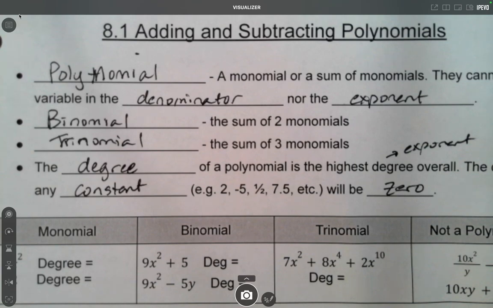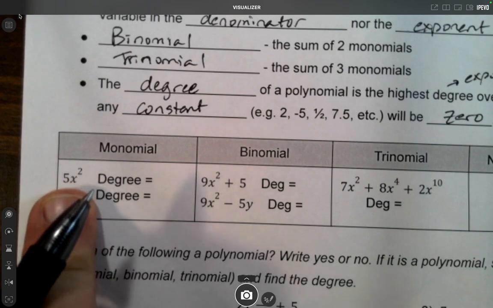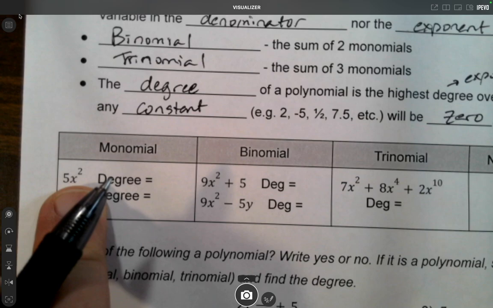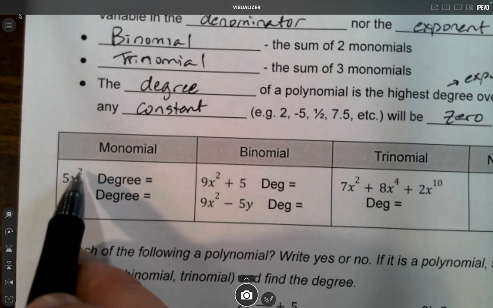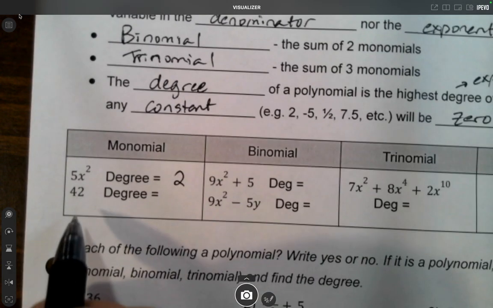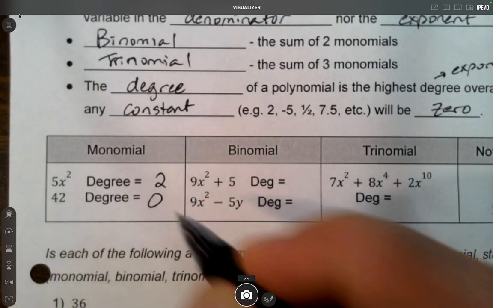But anything else is pretty obvious. Like any variable, it doesn't matter if it's x or y or a or b or whatever. You just look at the exponent, and the biggest exponent you see, that's the degree. So let's practice that right now. So 5x squared, we're just looking at that all by itself. Monomial, one term. So 5x squared, well, the exponent is 2, so the degree is 2. 42. That has no exponent. It's a constant. So the degree of a constant is always 0.